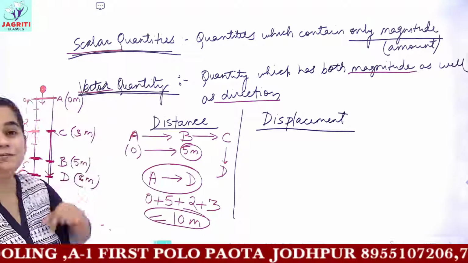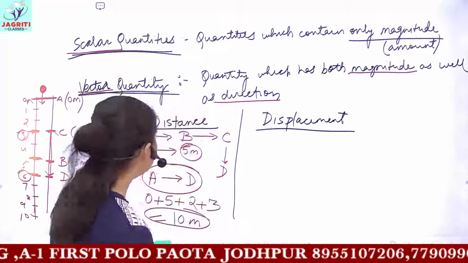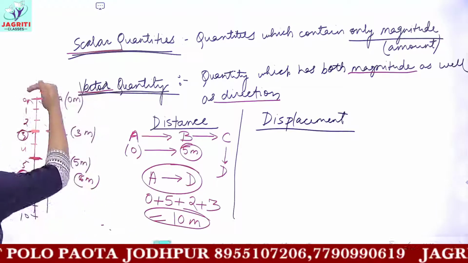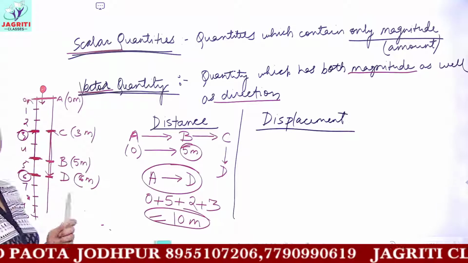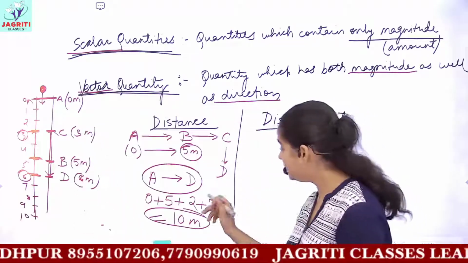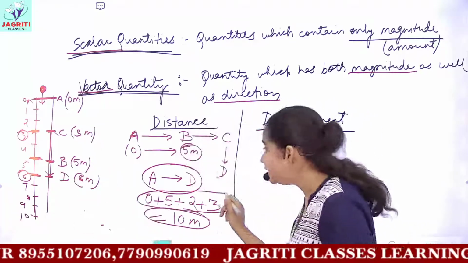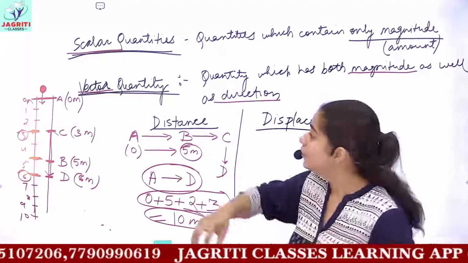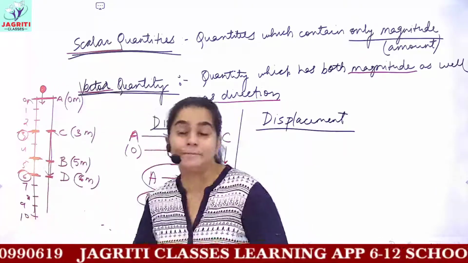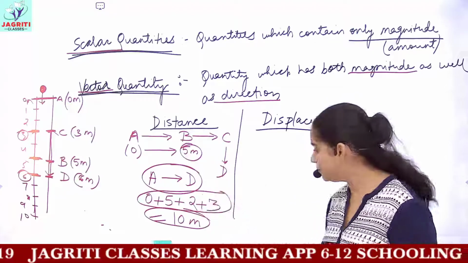So can you define distance now? What do you mean by distance? Distance will be the total path length covered by the object. Okay? So what is distance? Total means we are summing up all the path, all the lengths which the object covered. So we say that distance would be what?